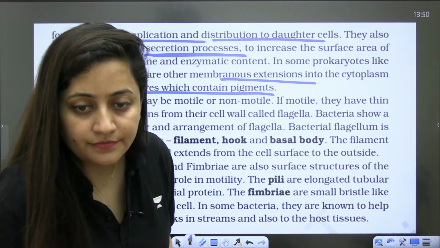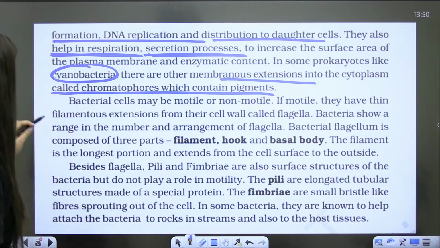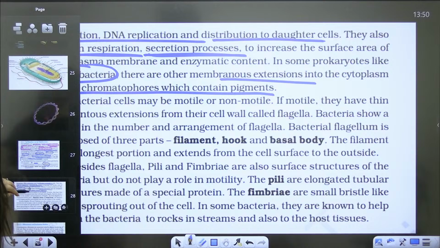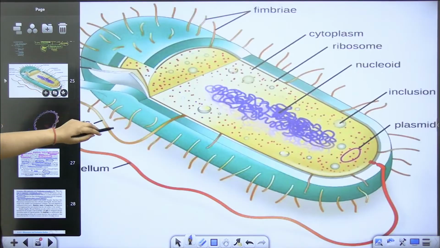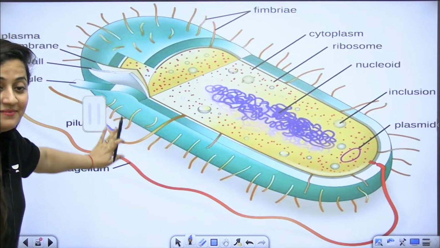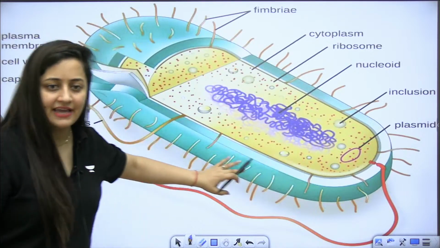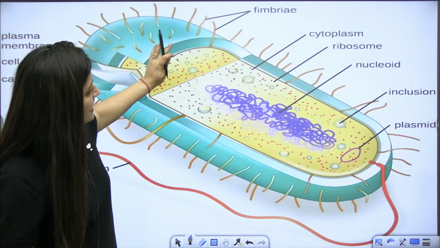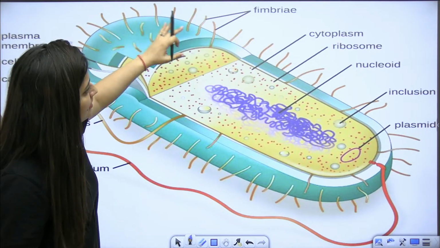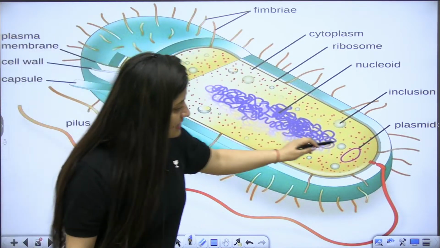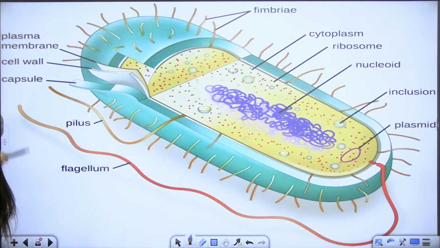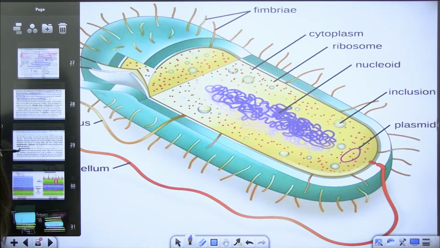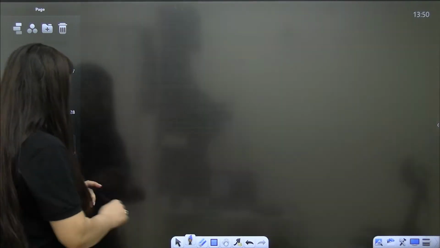Done? Okay, the next thing that we need to understand in bacteria is the flagella. See this diagram, isn't it beautiful? Here in this diagram, you can see the nucleoid, the cytoplasm, the ribosomes. These structures we call fimbriae. This long structure is the flagella, and that is what we need to discuss now.